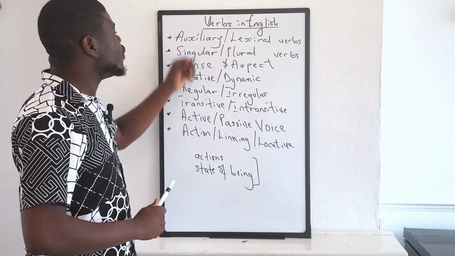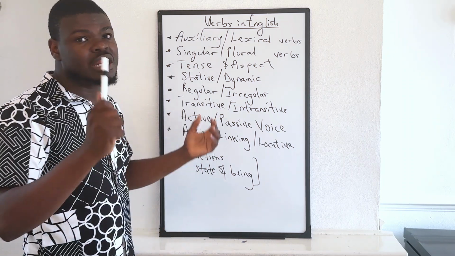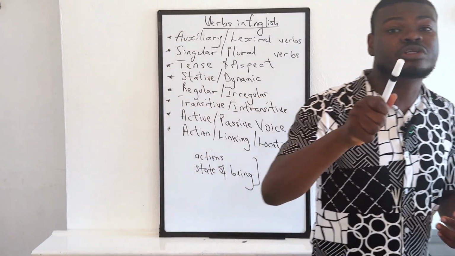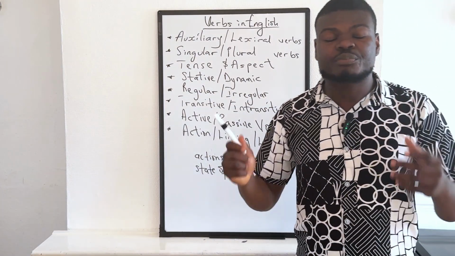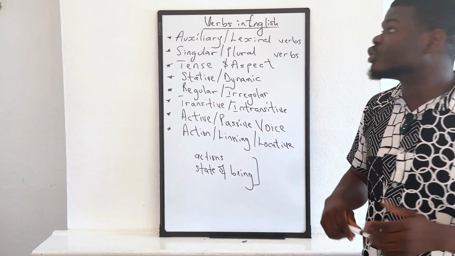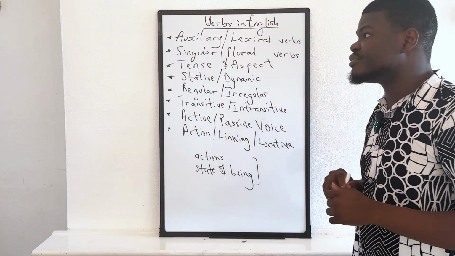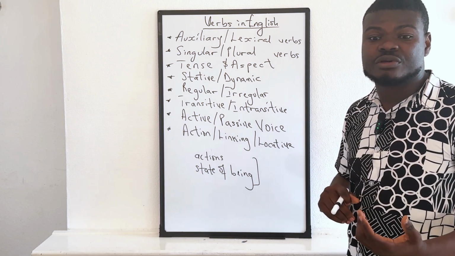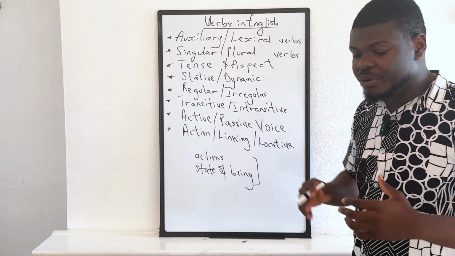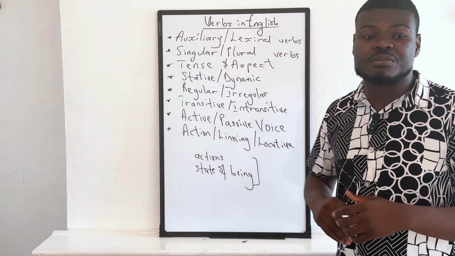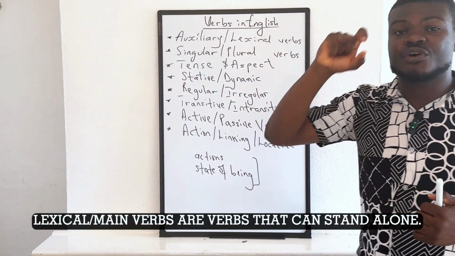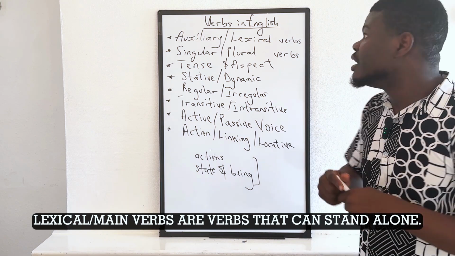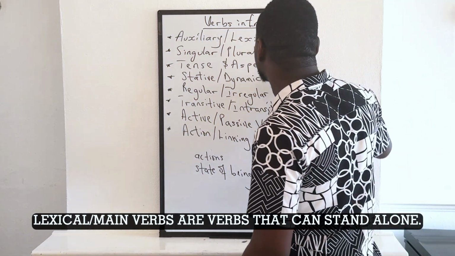Now, auxiliary and lexical verbs. What is an auxiliary verb? Actually, I will start with what is a lexical verb. Basically, lexical verbs are also called main verbs. When we say that a verb is a lexical verb or a main verb, that means that it is a verb that can stand alone. So lexical verbs are also called main verbs.